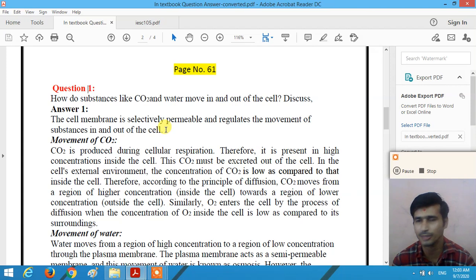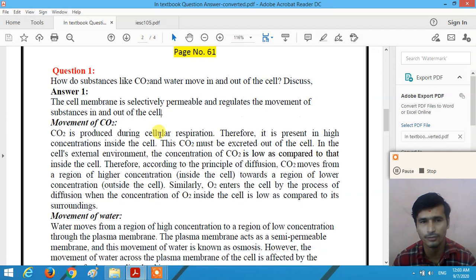The movement of these substances, carbon dioxide, oxygen and water, is regulated by the cell membrane. So first of all, we consider the movement of carbon dioxide.